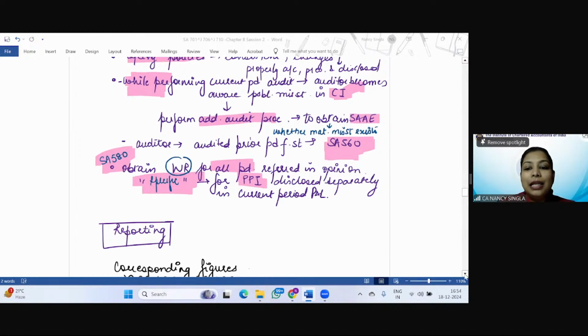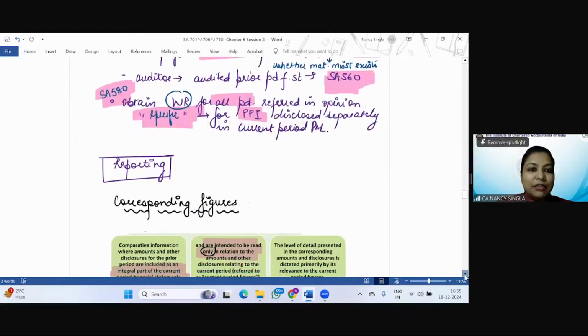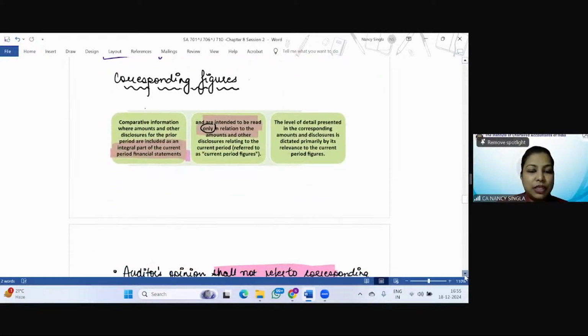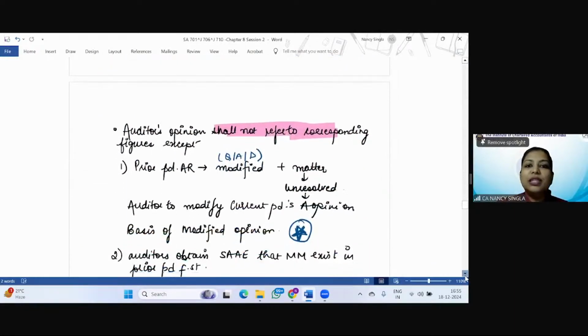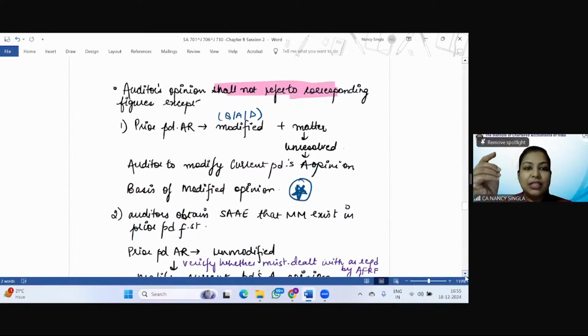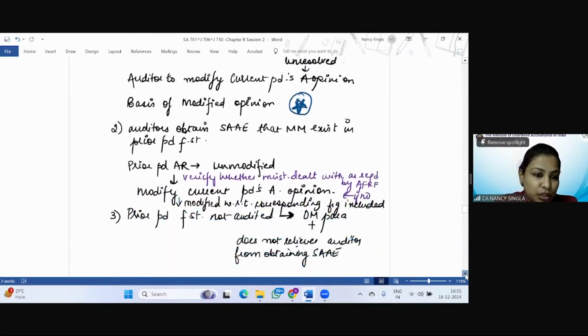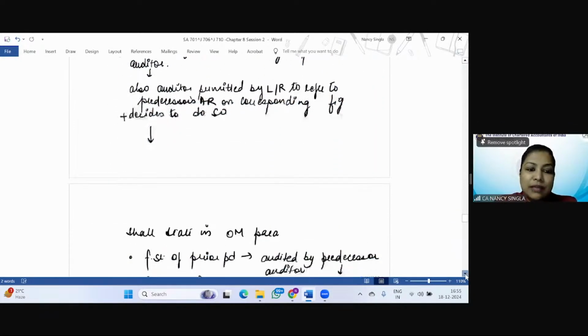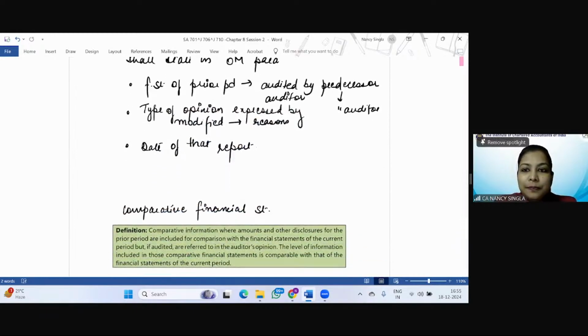Okay? Now, with respect to reporting, there is a difference of reporting that we are going to discuss with respect to corresponding figures. First and foremost, the thumb rule is that corresponding figures are given only with the intention that they need to be read with the financials of the current period. So as such, no other purpose is there of giving such information. So the auditor shall not refer to corresponding figures except in a few situations. I think there are 4 situations. We are going to discuss them one by one.